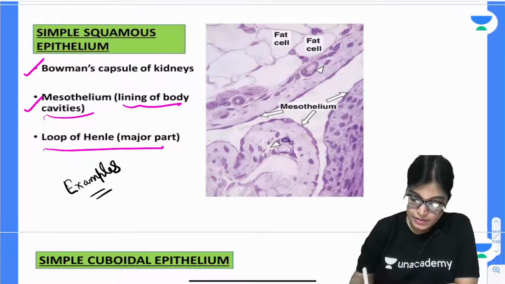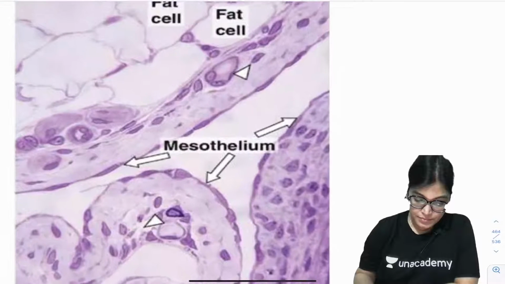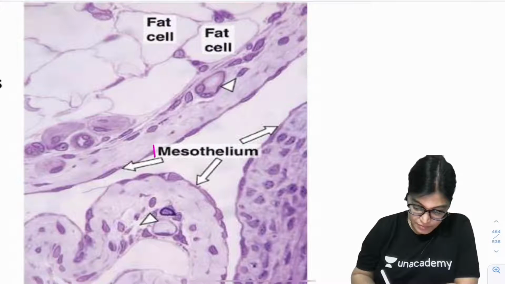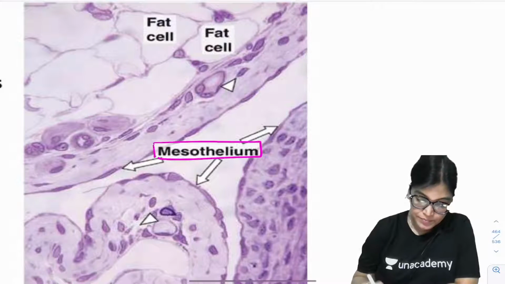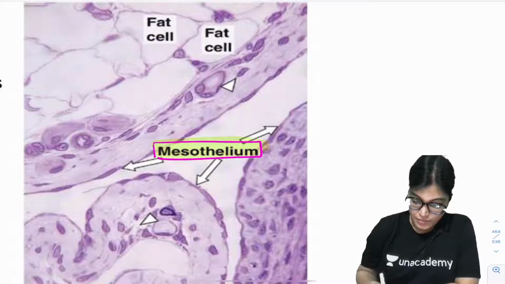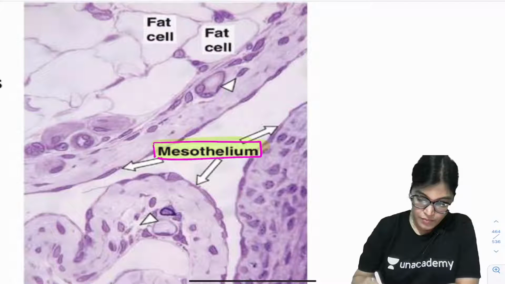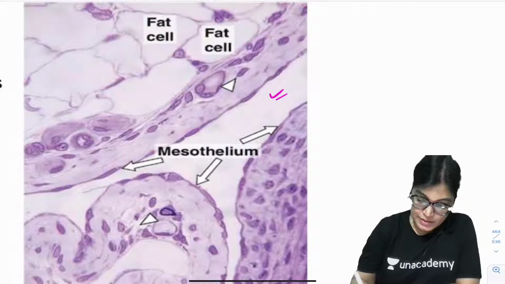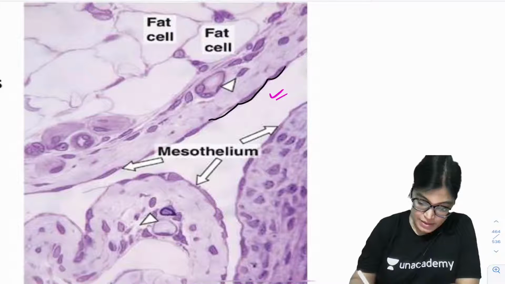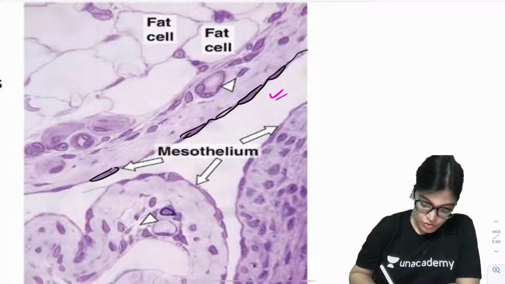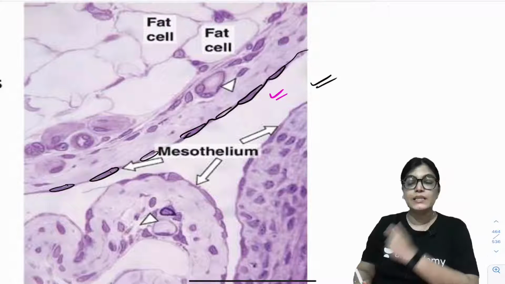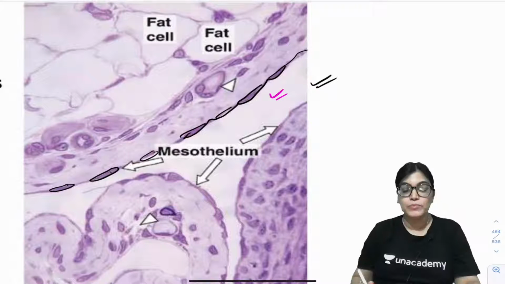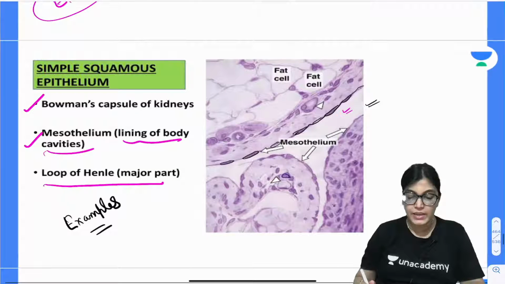Okay, see here. This is the mesothelium. The lining epithelium which you have seen here has flattened nuclei. It is the lining of the serous epithelium, present in the pleura part, which is called the mesothelium, simple squamous epithelium.